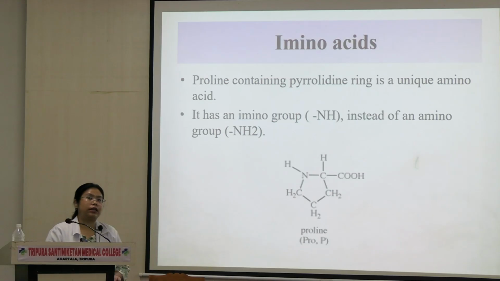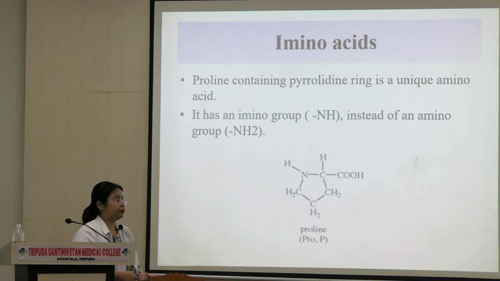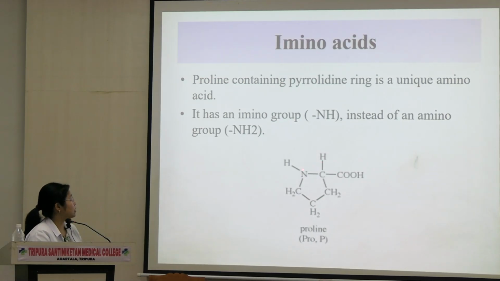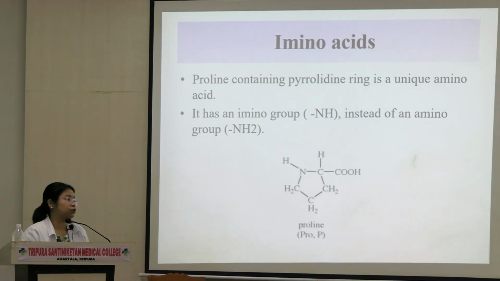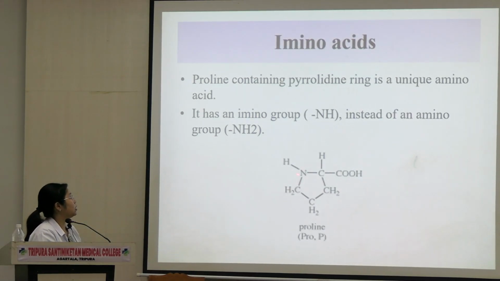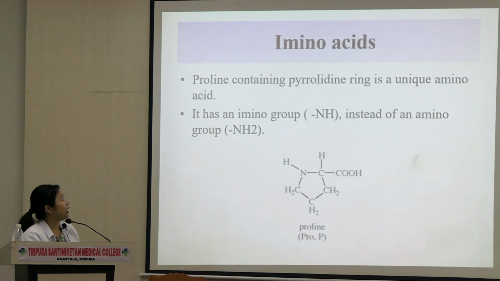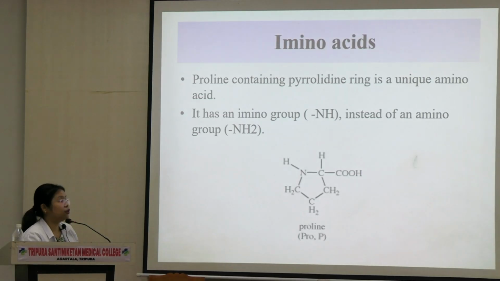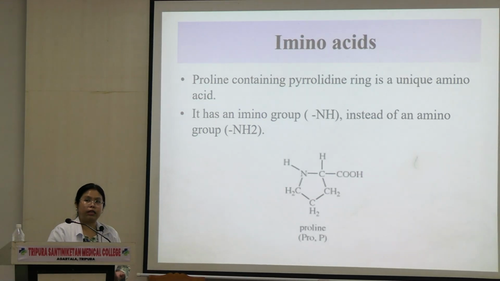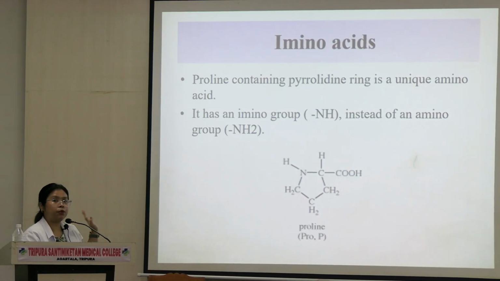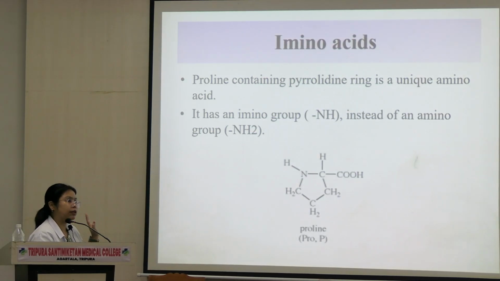Then this is something called amino acid. This is called proline, the only amino acid that has an amino group which is NH. Until now we have read NH3, NH2. This is a single group known as NH instead of an amino group. This type of ring is called a pyrrolidine ring, and that's why this is known as the amino acid. Proline का दूसरा नाम amino acid है. Remember the name proline, because this is a single amino acid that comes under amino group.